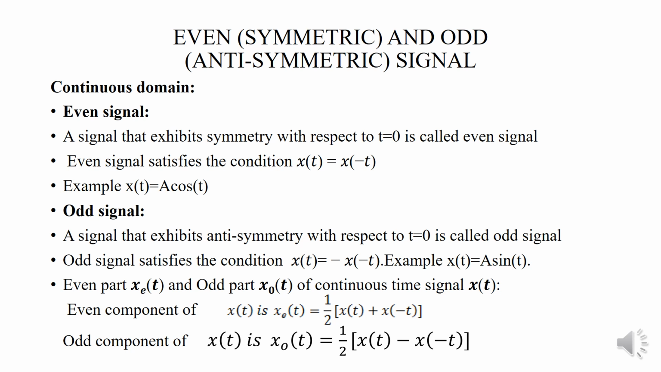An odd signal, a signal that exhibits antisymmetry with respect to t equal to 0, is said to be odd signal. Odd signal satisfies the condition x of t equal to minus of x of minus t.